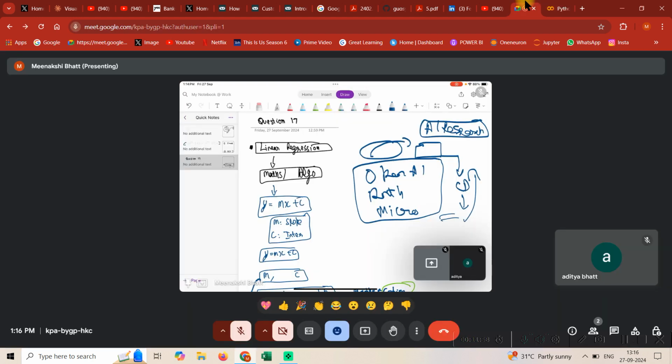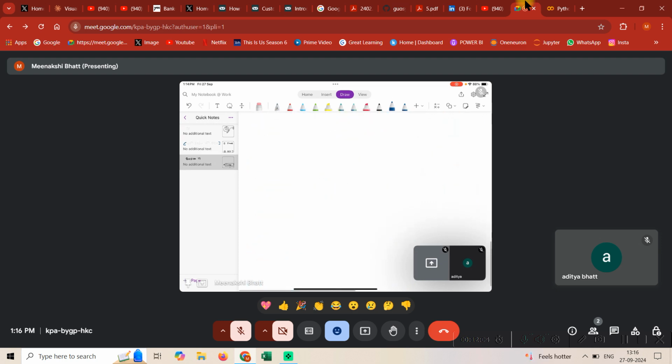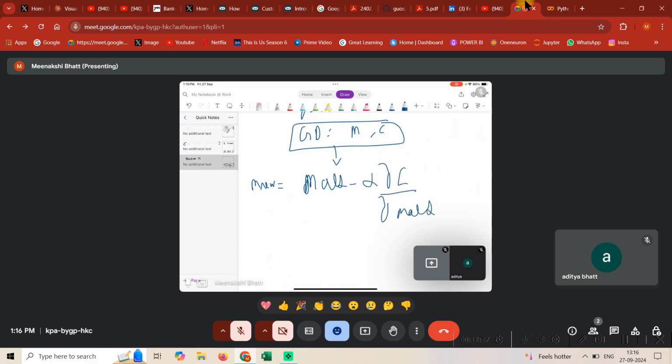The main glimpse was essentially, I'll just wrap up the lecture by giving you the final story. The final story is that we had a simple equation y is equal to mx plus c, and we have a simple algorithm that is known as gradient descent, which helps us compute m and c. Now the question is how does this work? m new is equal to m old minus the derivative of the loss with respect to m old. This is a formula that is given to you. So we have a loss function, and with the loss function I use MSE. What is MSE? MSE is 1 by n summation of y minus y hat whole squared.